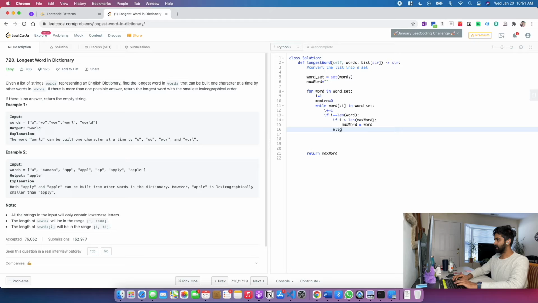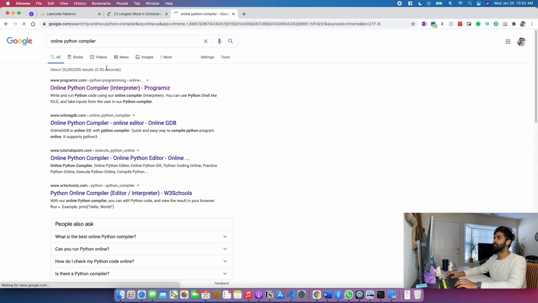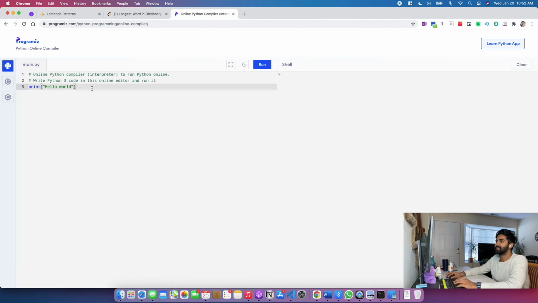Now elif I equals len of max word. If both have the same length, then I'll have to go for the smaller one. So how do I compare the smaller one? Like which one comes first? Do I have to go for string comparison? Let me see how we compare strings in Python.